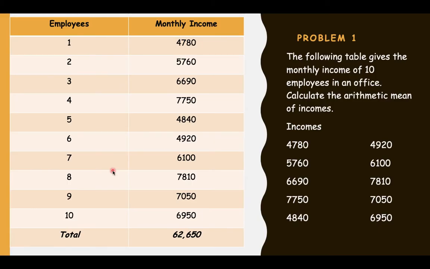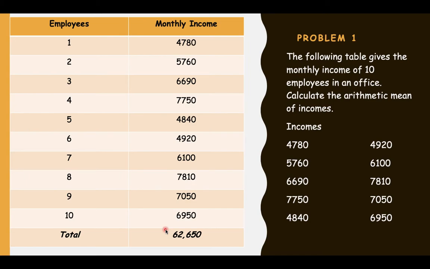Here, this is problem 1. The following table gives the monthly income of 10 employees in an office. Calculate the arithmetic mean of income. Now here all the incomes are given. So I have made a table and written all the 10 employees, 1, 2, 3, 4, 5, 6, 7, 8, 9, 10, and the respective incomes in the other column, wherein I have totaled it, and the total becomes